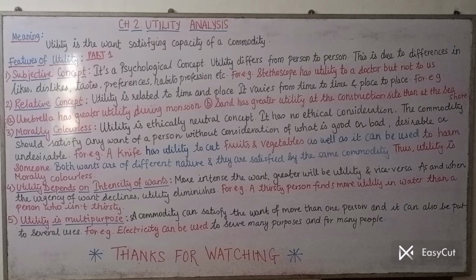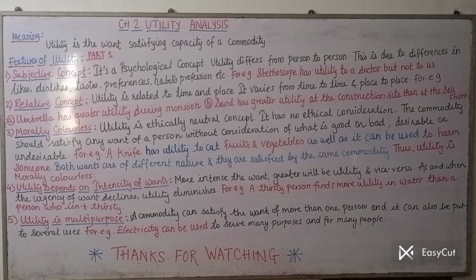That is how the relation is between urgency of want and utility. High urgency of want, greater utility. Less urgency of want, lesser utility. Both move in the same direction. For example, a thirsty person finds more utility from a glass of water than a person who is not thirsty. Simple example. Then point number 5, fifth feature, utility is multi-purpose.